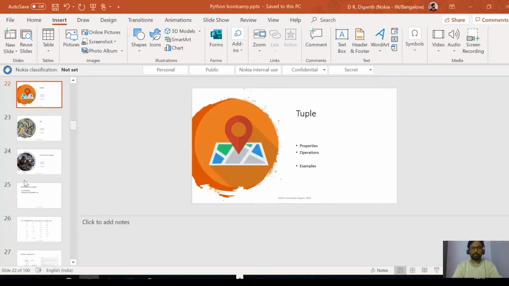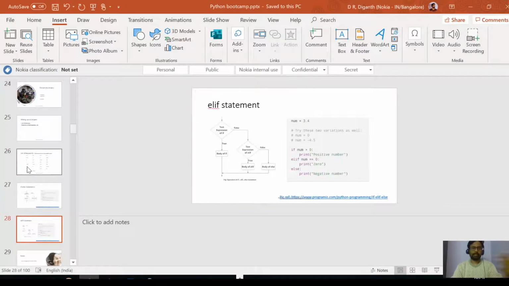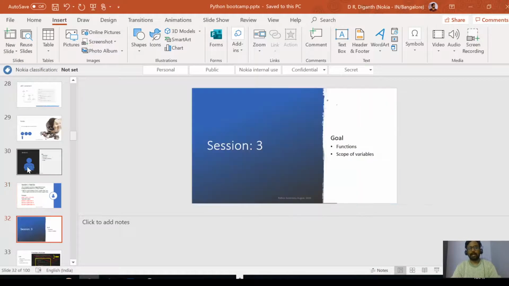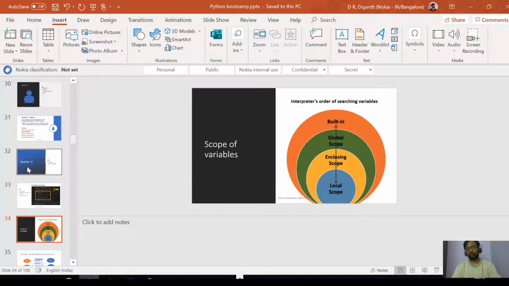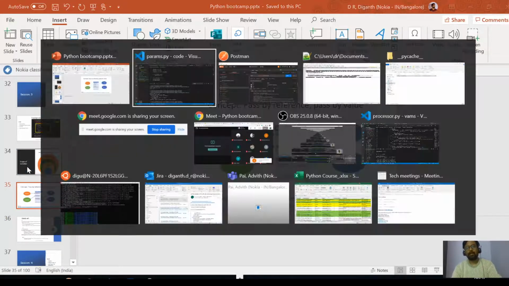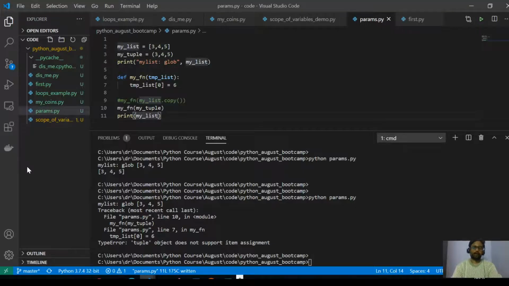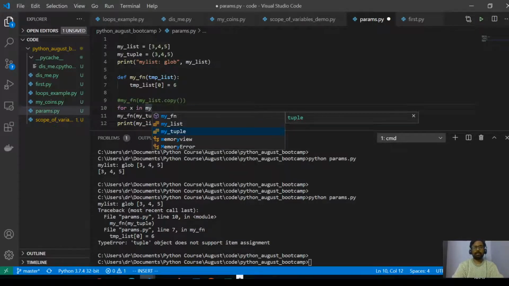That is the philosophy in Python: do not create unnecessary objects unless you need them. Most of the time we don't need copies of objects. If you want to create copies of objects, you specifically do this using a certain function. There are different functions. You can also write your own loop, something like for x in my list, and then create a new list.